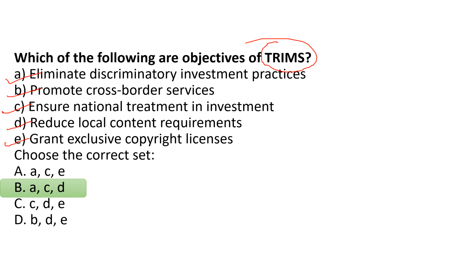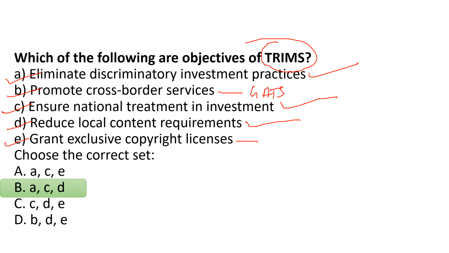Alright. So the right answer is options A, C and D. That means eliminate discriminatory investment practices. Okay. Then we have ensure national treatment in investment, and then we have D, reduce local content requirements. Correct. Promote cross-border services, that means what? It is related to the GATS.